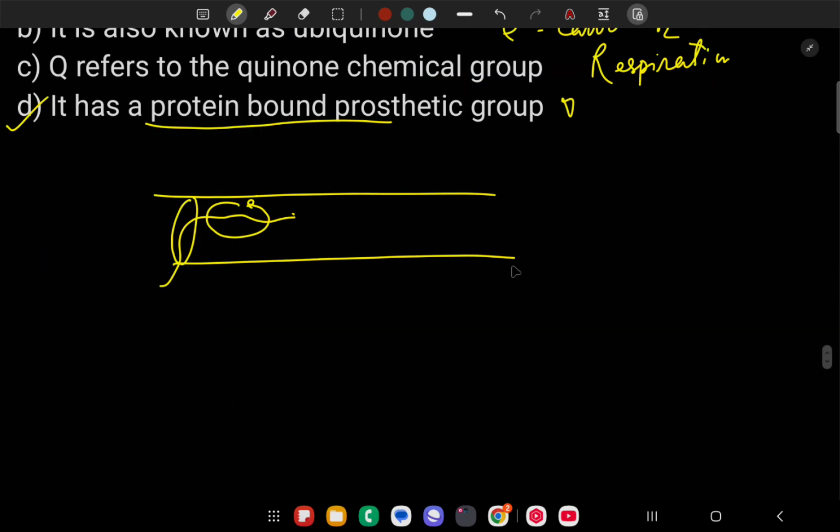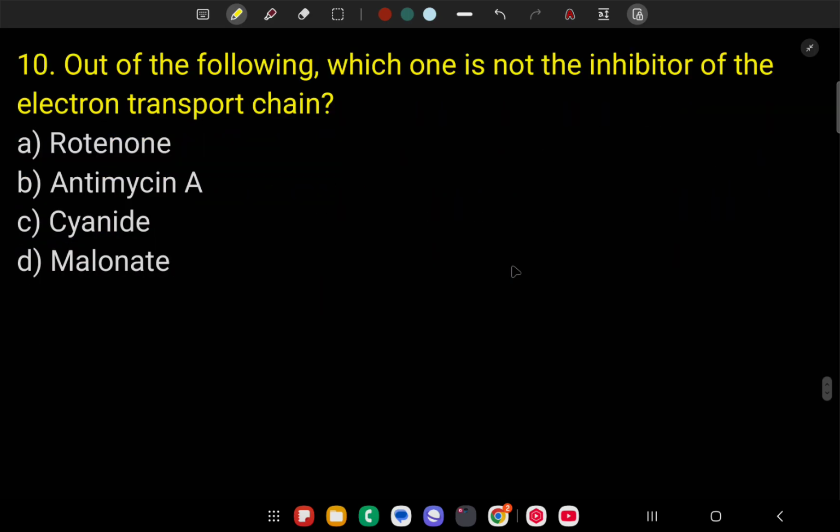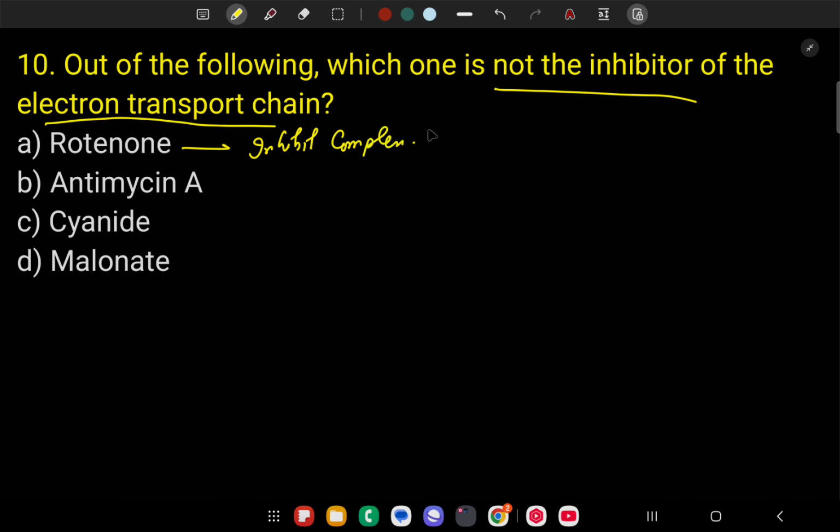Next question: out of the following, which is not an inhibitor of the electron transport chain? The first, rotenone. Rotenone inhibits complex 1, that is NADH Q reductase.